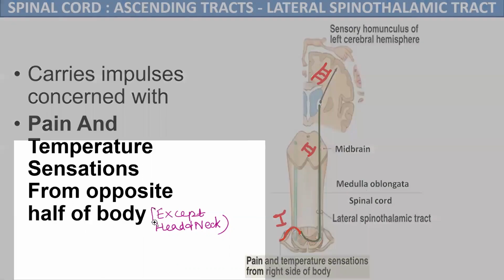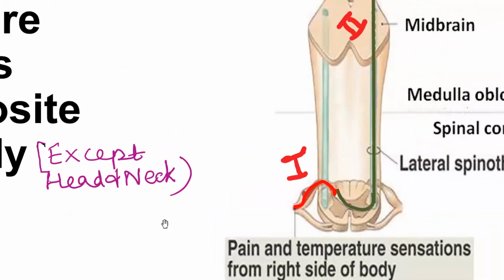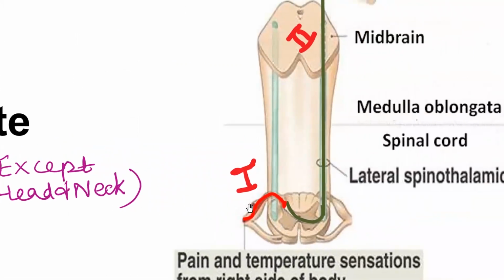If we see an enlarged view, we can see the first order neuron, which is the central process of pseudounipolar ganglion cells, and which has relayed in the dorsal horn of the spinal cord in the substantia gelatinosa, where second order neurons are located.